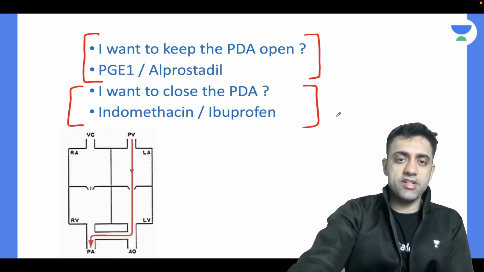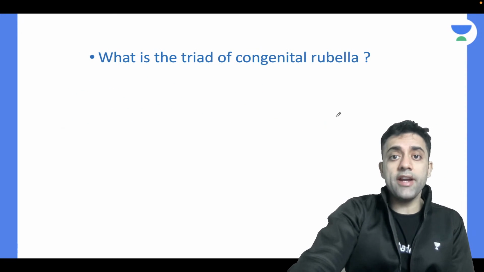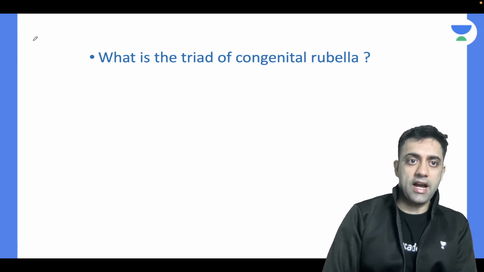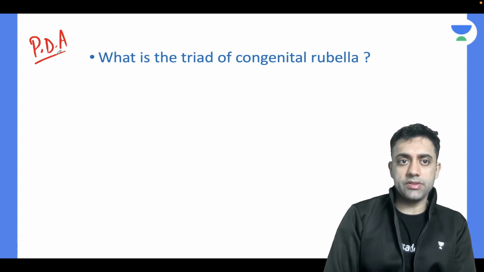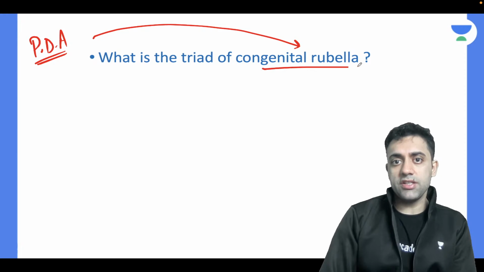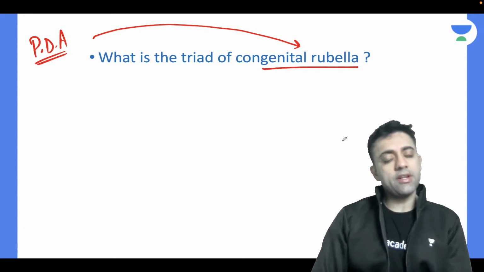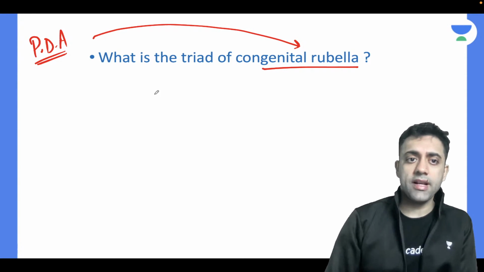My homework question which I gave you was, what is the triad of congenital rubella syndrome? After teaching patent ductus arteriosus, I suddenly jumped to congenital rubella syndrome. So does anyone remember what is the triad of congenital rubella syndrome?